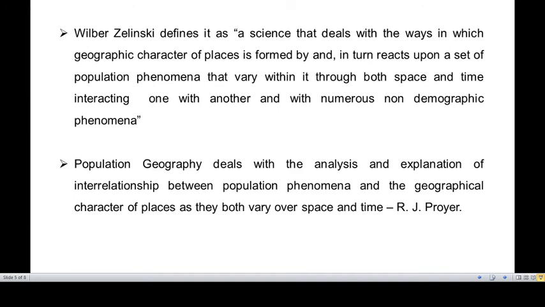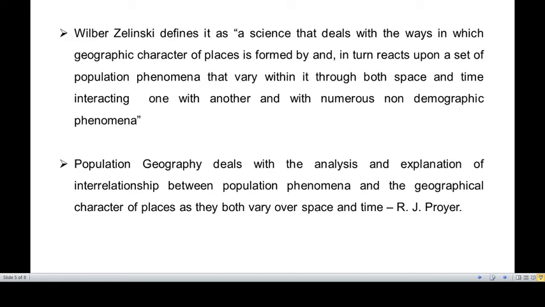Another famous scholar, W. Zelinsky, defines population geography as a science that deals with the ways in which the geographic character of places is formed by and in turn reacts upon a set of population phenomena that vary within it through both space and time, interacting one with another and with numerous non-demographic phenomena. So population geography is a science which deals with the geographic character of places, which is formed by a set of population phenomena and in turn affects the population phenomena through space and time, and with one another and with numerous non-demographic phenomena.